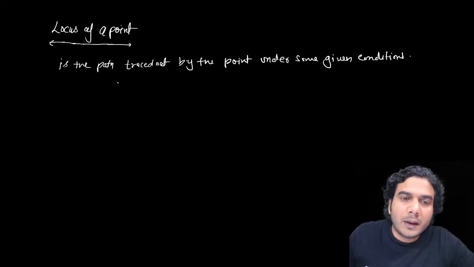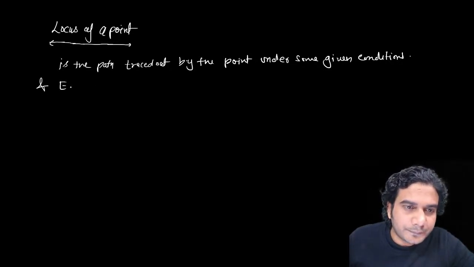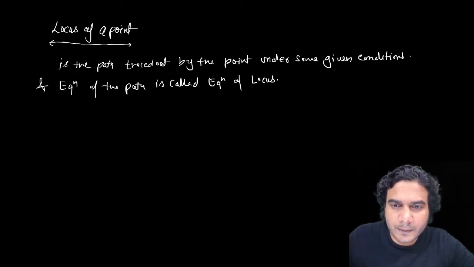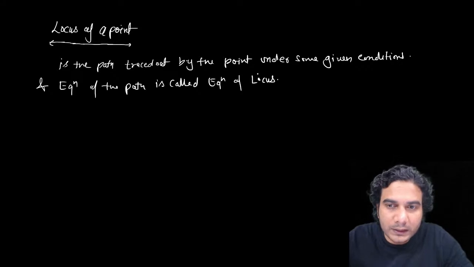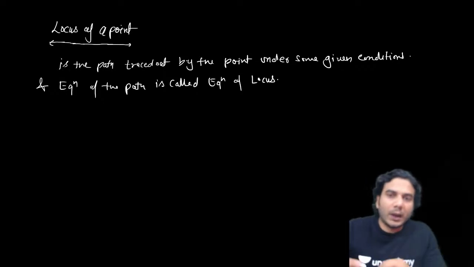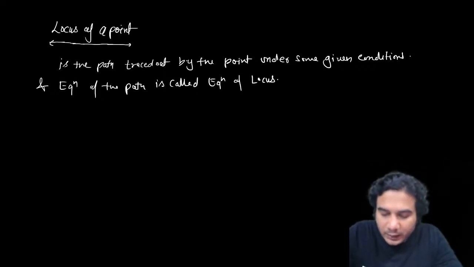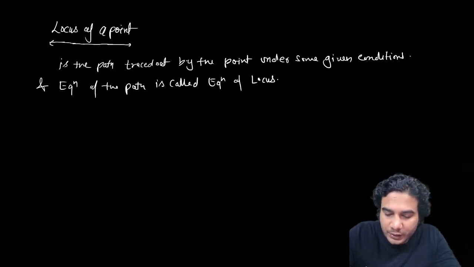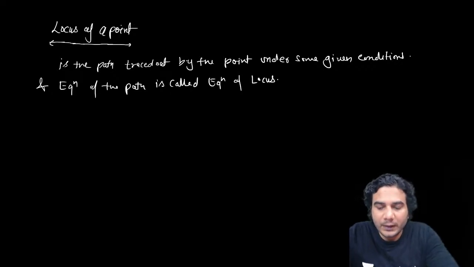Okay, and the equation of that path is called the equation of locus. So mostly we need to find the equation of locus. Sometimes they just ask what the locus is, whether it is a circle or a line or an ellipse or a parabola or some other curve. And most of the times they ask for the equation of that curve. So what is that equation? Let's figure it out.